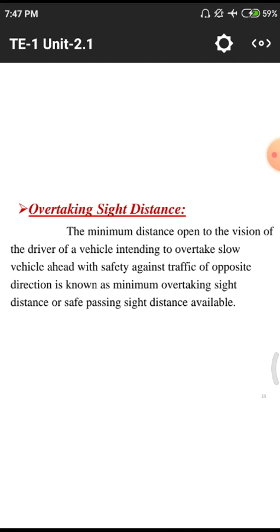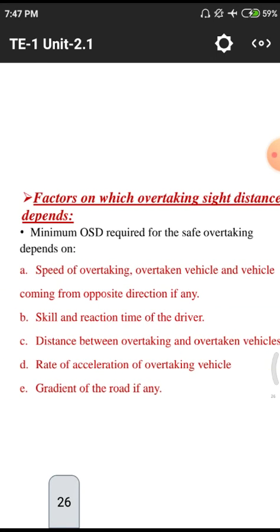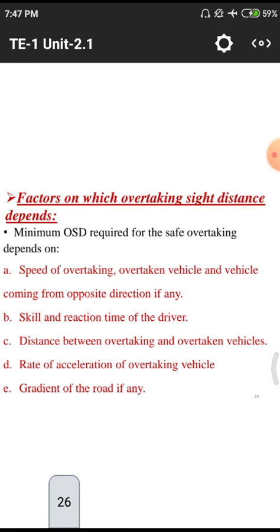So that we need to have a better understanding of the vehicular speed and at what site we are having that vehicle. Next one we are having different kinds of factors while we are taking these overtakings on particular roads. That means optimum site distance, the minimum OST required for safe overtaking depends upon the speed of overtaking.